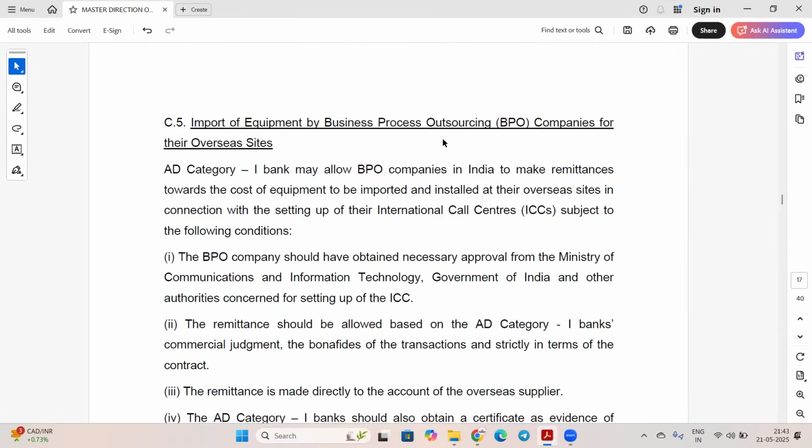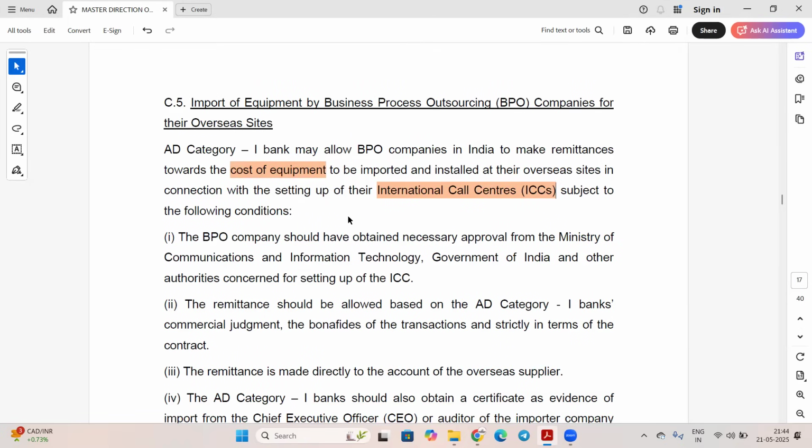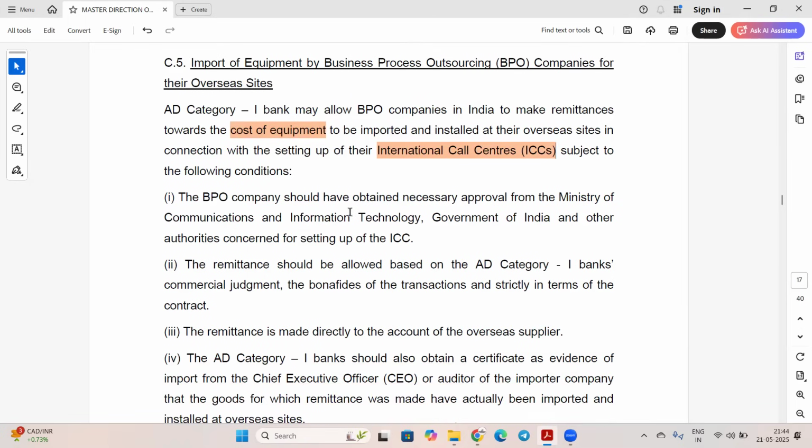Import of equipment by business process outsourcing company for their overseas sites. So bank may allow a BPO company in India to make remittance towards the cost of equipment to be imported and installed at their overseas site in connection with setting up international call centers, subject to the following conditions. So these are conditions for BPO companies, friends, that we have to comply with.